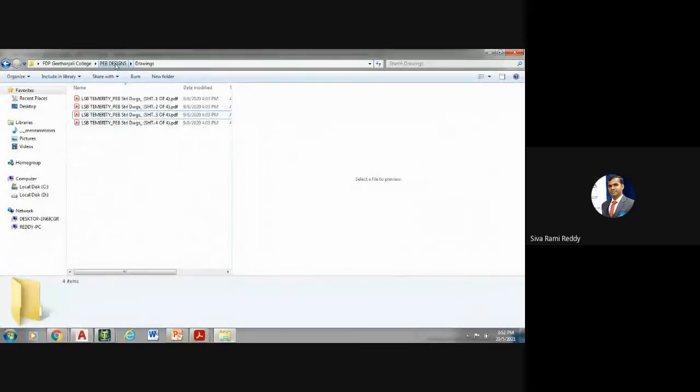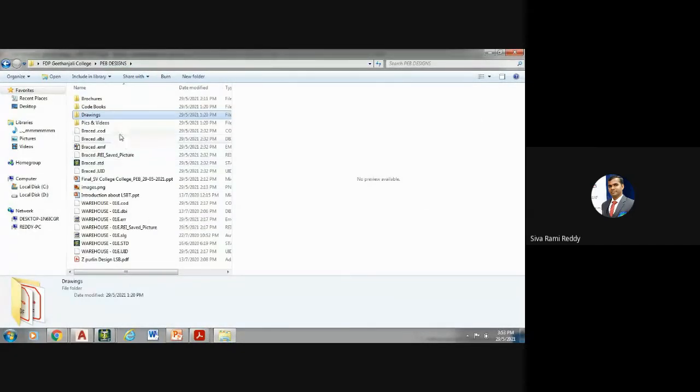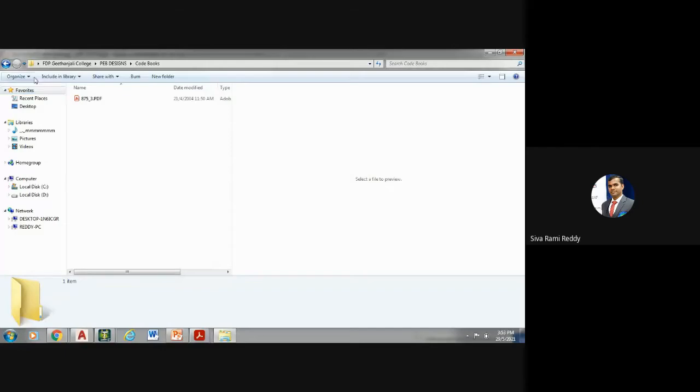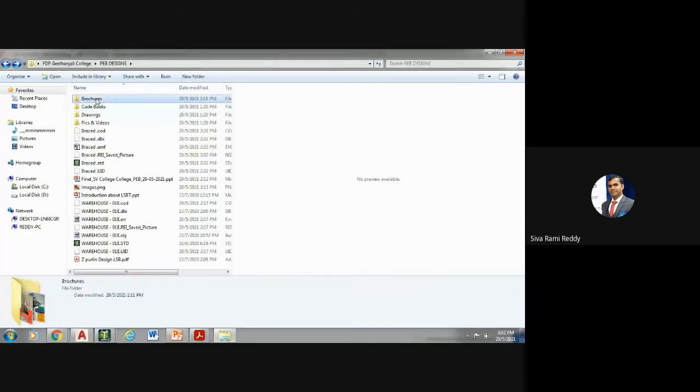I can now show you some of the pictures here. It will be much more interesting to you. So there are the code books we have, and then brochures. Sorry, I should have photos.